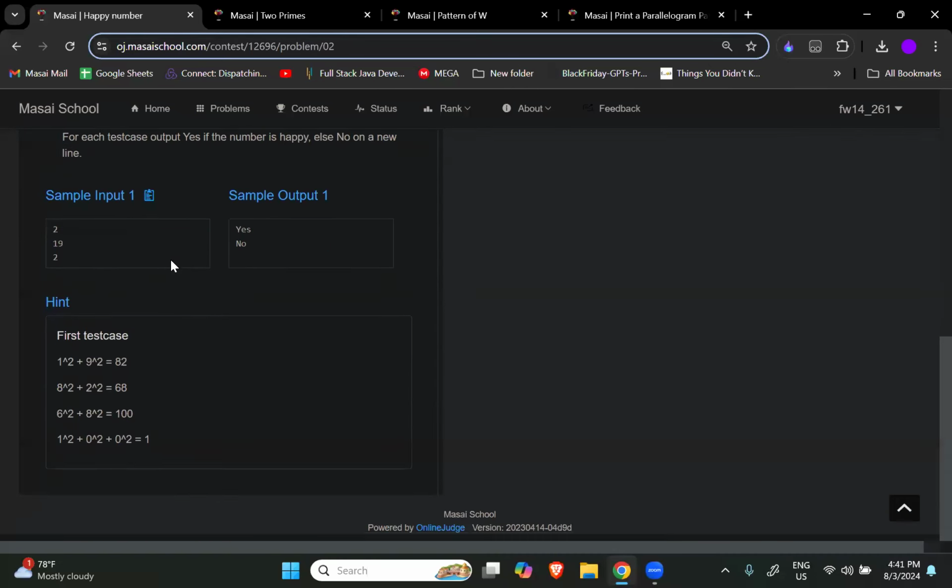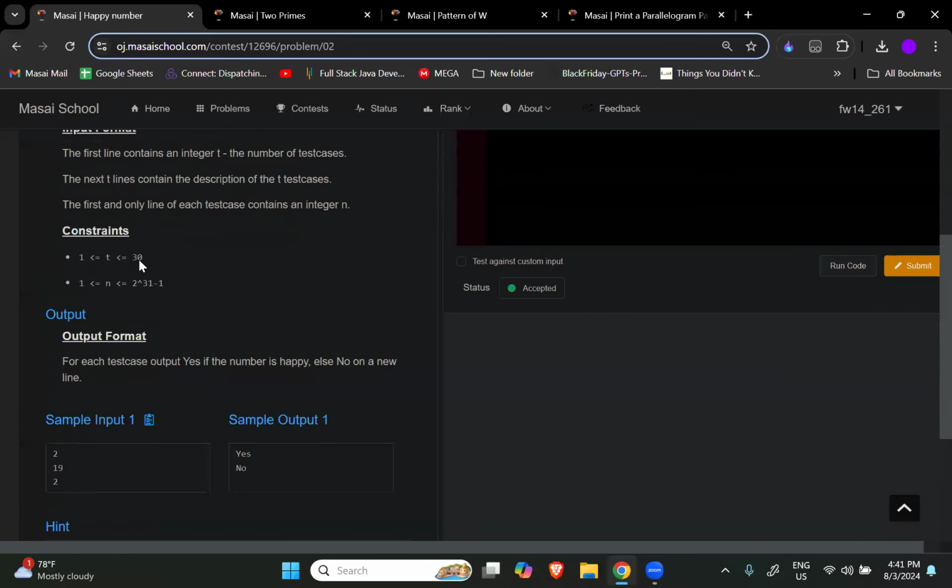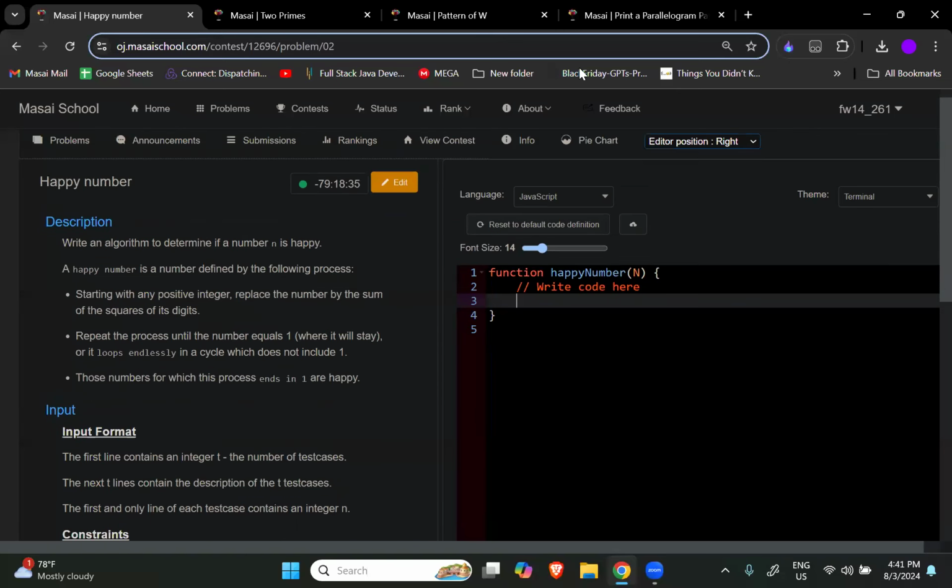Let's go to this part here. I hope you guys have gone through the question, but let me explain it once again. We have to find if the given number, this n, is a happy number or not. The question is telling you simply: starting with any positive integer, replace the number by the sum of squares of its digits.